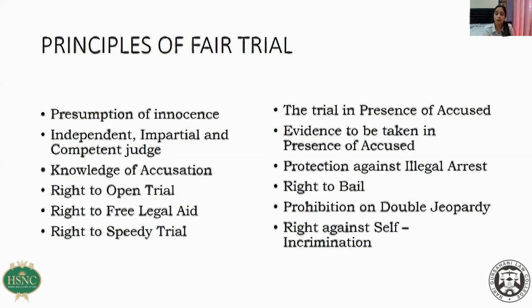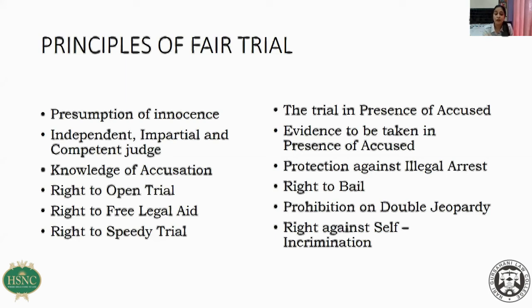He can tell the court that he does not have a lawyer. Even if he does not tell the court and his lawyer is absent, it is the duty of the sessions judge to ask him that you don't have a lawyer, your lawyer has not come today. Have you appointed one? If he says yes, okay, fine. If he says no, then it is the duty of the judge to ask him, do you want a lawyer from the free legal aid? So every accused has a right to free legal aid.